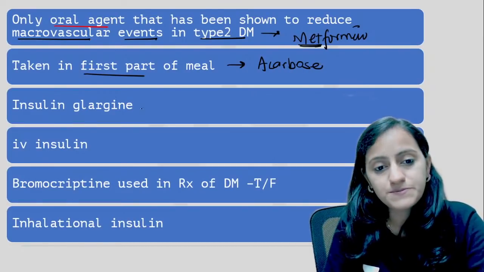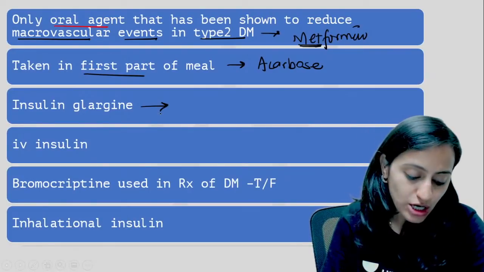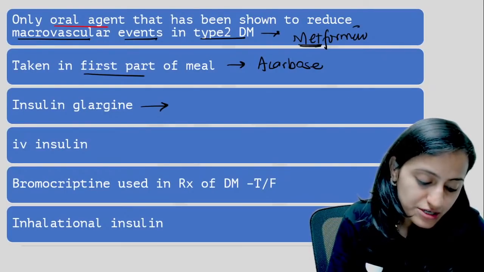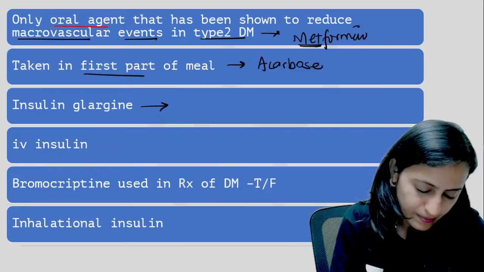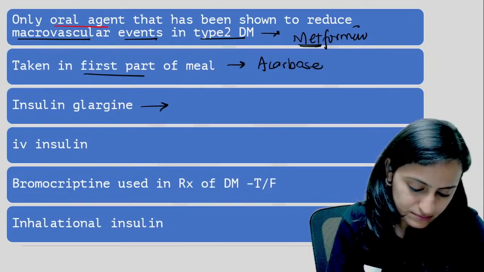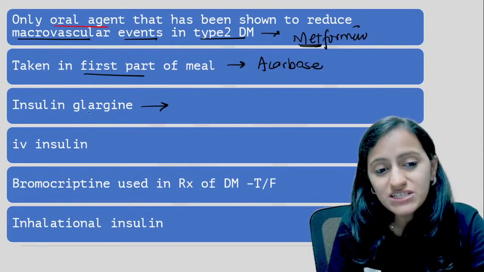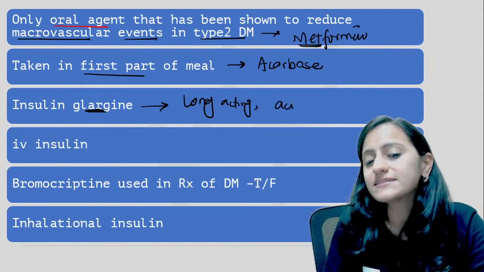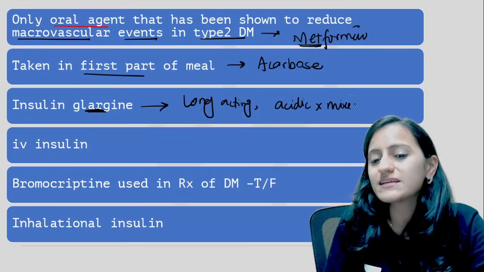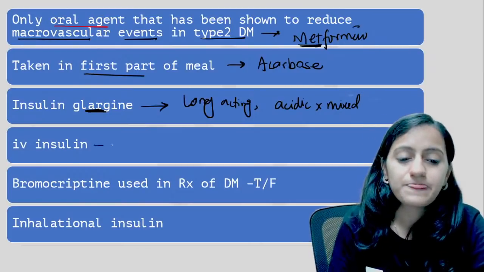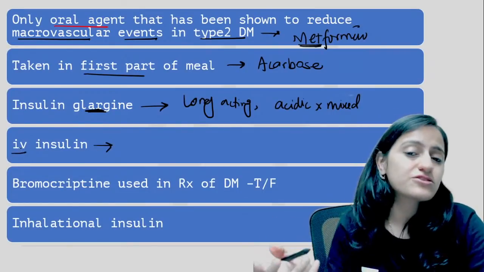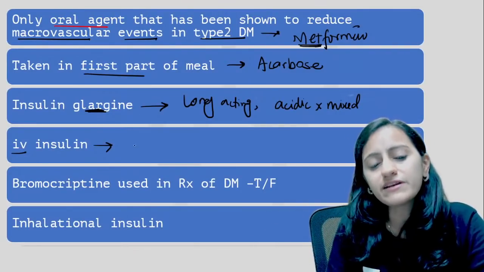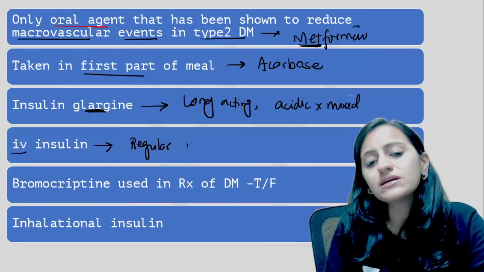Okay, that is acarbose. Insulin glargine, is it short acting? Is it long acting? Glargine is large. So remember, large, that means it is long acting, acidic pH, not to be mixed with anything else, right? It's a peakless insulin. Which insulin is given IV? The rest of them, they are given subcutaneous. Inhalational is Afrezza. Which is the only insulin given IV? It is your regular insulin.